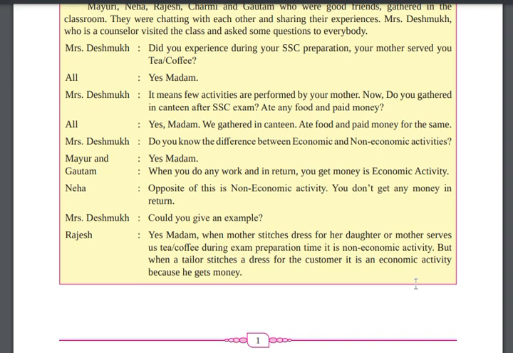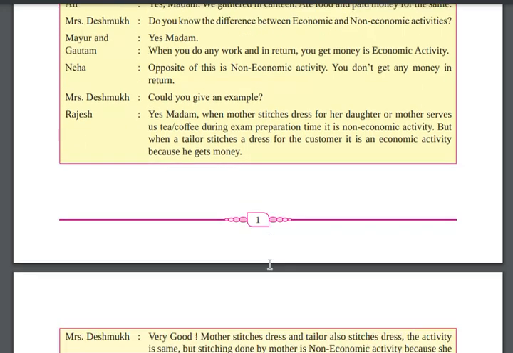Another example: in your recess or break, you share your tiffin with each other. That is a non-economic activity. And when you are sitting in a canteen and you have to pay the money, that is an economic activity. Clear? Okay, so keep that in mind.